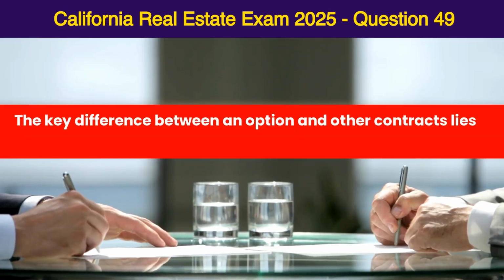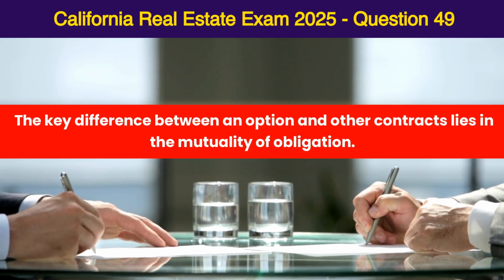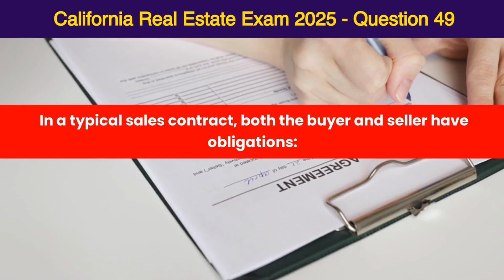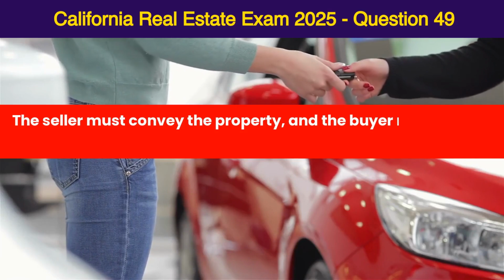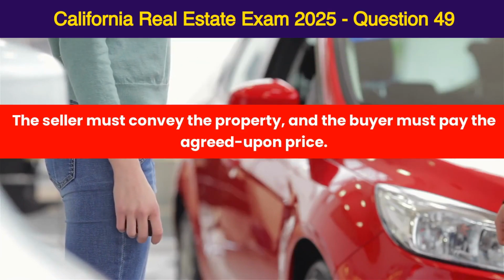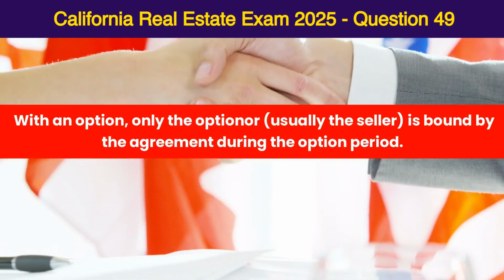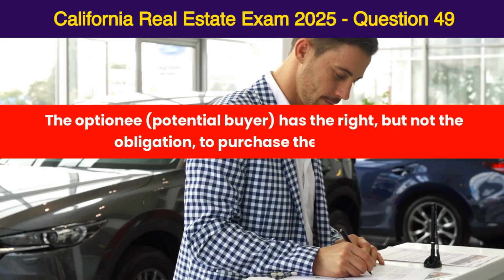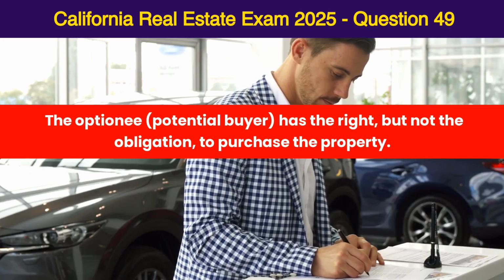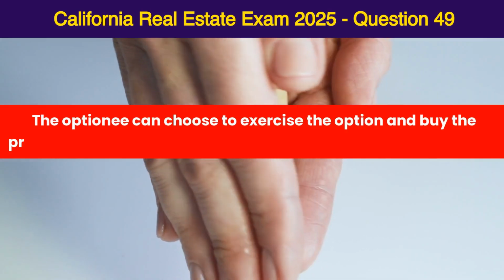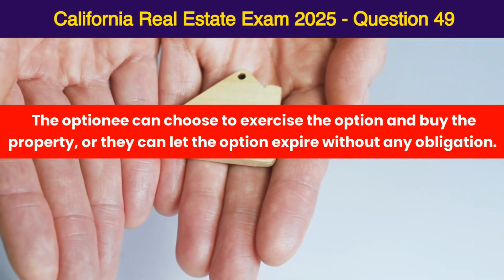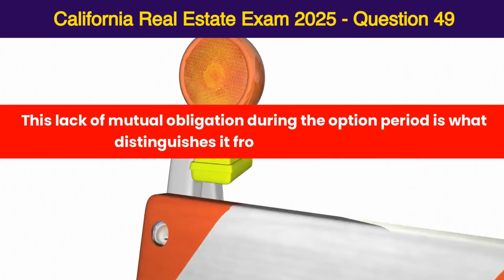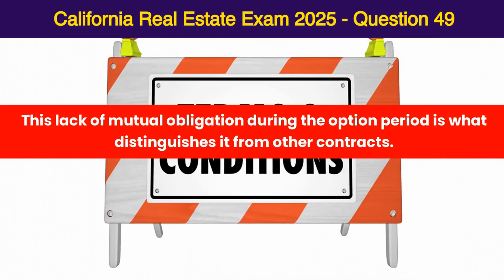The key difference between an option and other contracts lies in the mutuality of obligation. In a typical sales contract, both the buyer and seller have obligations. The seller must convey the property, and the buyer must pay the agreed-upon price. With an option, only the optioner, usually the seller, is bound by the agreement during the option period. The optionee, the potential buyer, has the right but not the obligation to purchase the property. The optionee can choose to exercise the option and buy the property, or they can let the option expire without any obligation. This lack of mutual obligation during the option period is what distinguishes it from other contracts.